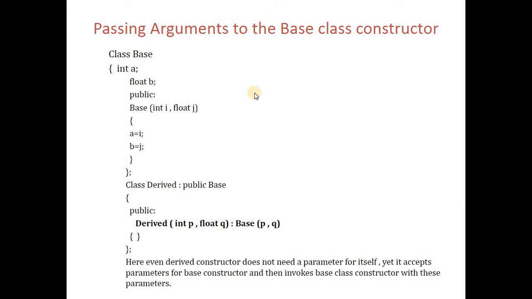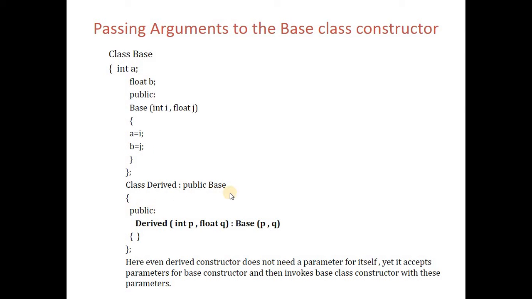So this is how you can pass arguments to the base class constructor. Suppose I have base class with integer i and float j. If my base class has two data members a and b, then for initializing a you take i, and for initializing b you take j. So a is equal to i and b is equal to j.